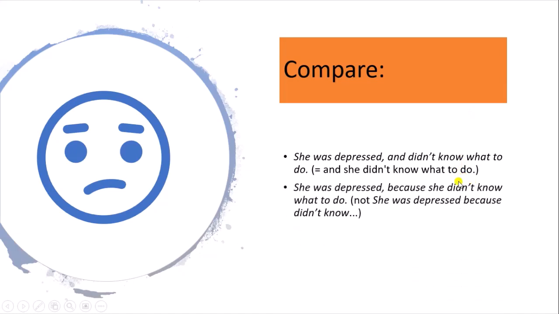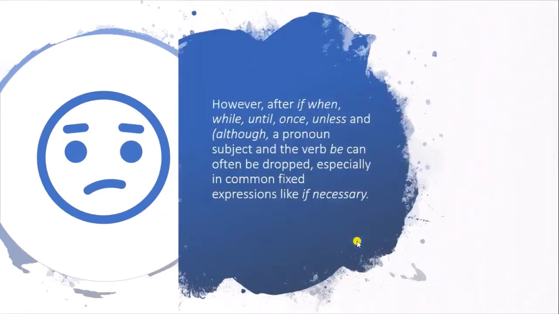In the second, you can see that she was depressed because she did not know what to do. So after she was depressed, we use a comma because after that there is a subordinate clause. It is a subordinate clause because it is starting with a subordinating conjunction.